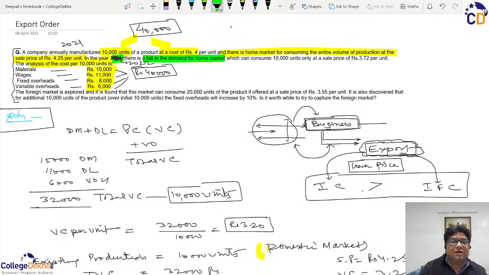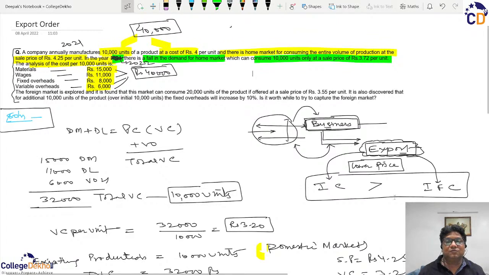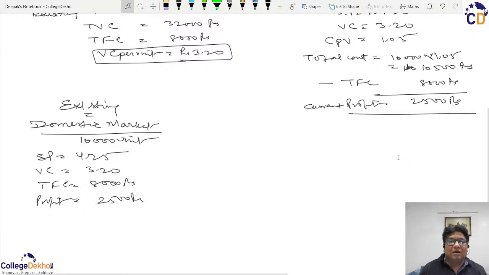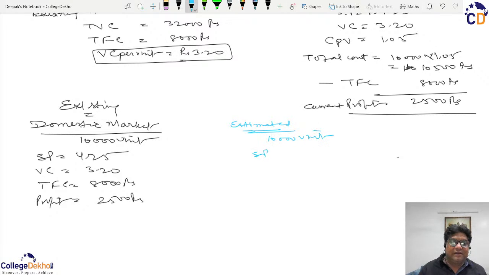अब डिमांड अगर कम है, it means as I said earlier in the beginning, either you won't be able to sell 10,000 units, or if you want to sell 10,000 units, then it will be at a lower price. What is happening? It can consume only 10,000 units at the rate of 3.72. It means अगर प्रपोज देखा जाए, यानी कि एस्टिमेटेड या अंदाज़ा लगा रहे हैं, तो एस्टिमेटेड में यूनिट तो 10,000 है, but selling price will only be 3.72.